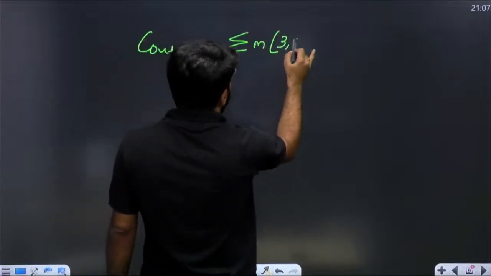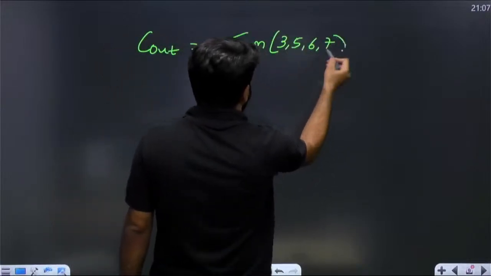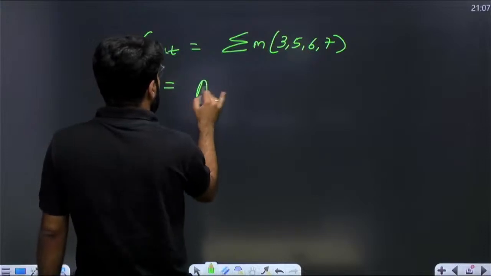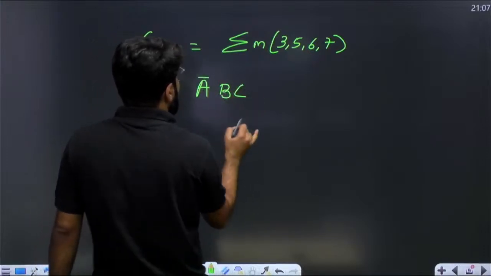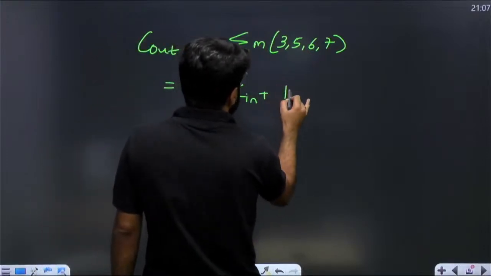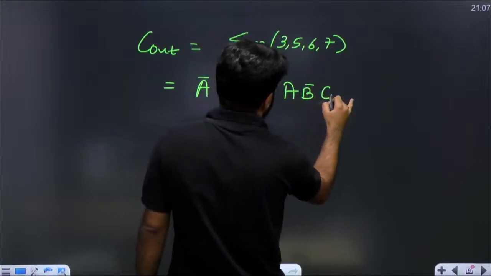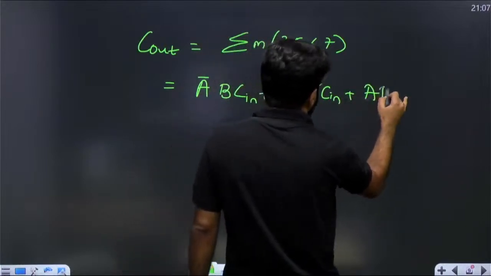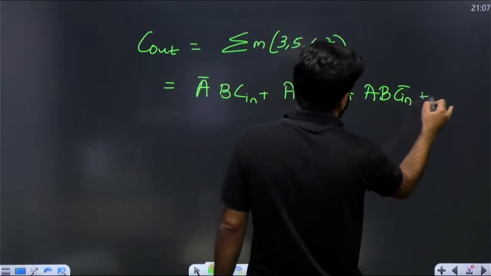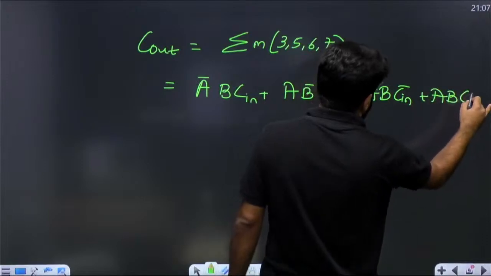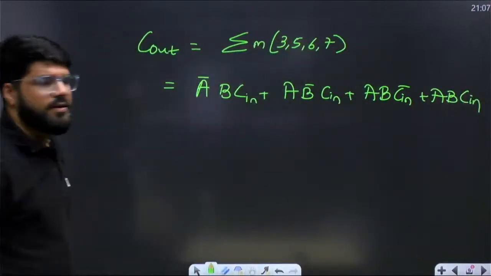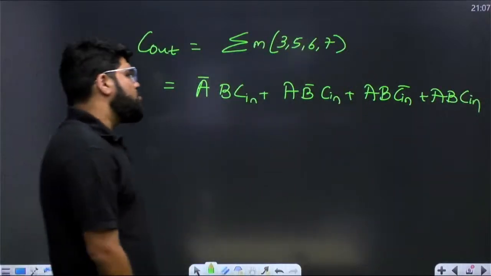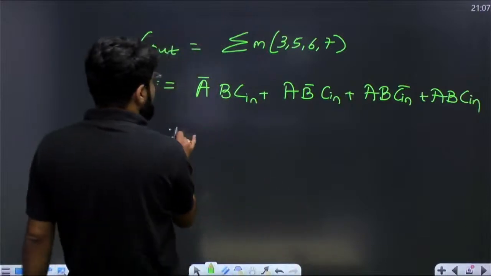This is summation of 3, 5, 6, 7, if I don't minimize using the K-map. So 3 is 0, 1, 1, A bar BC. 5 is 1, 0, 1. 6 is 1, 1, 0. 7 is 1, 1, 1.